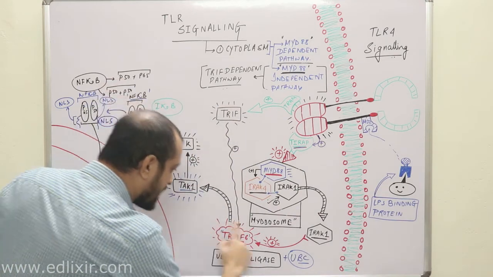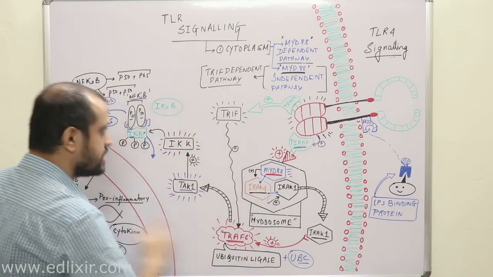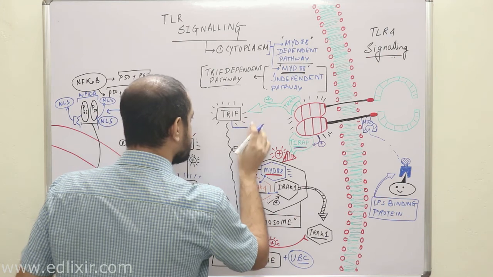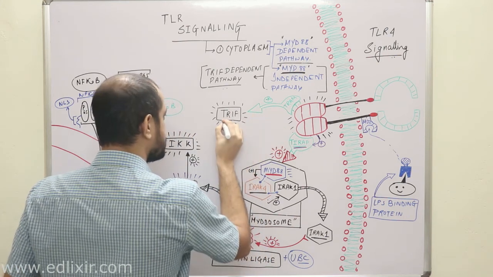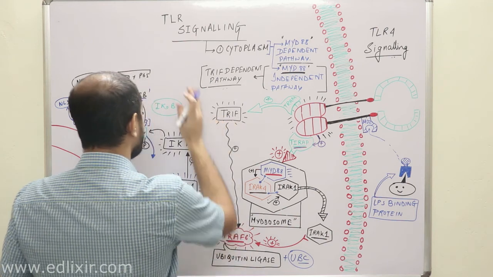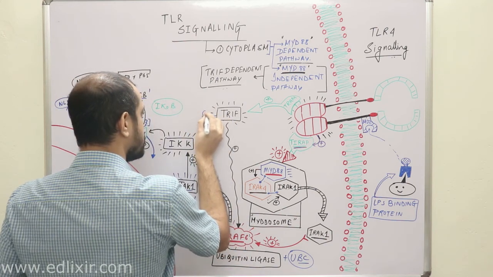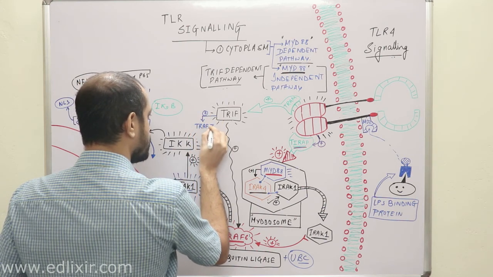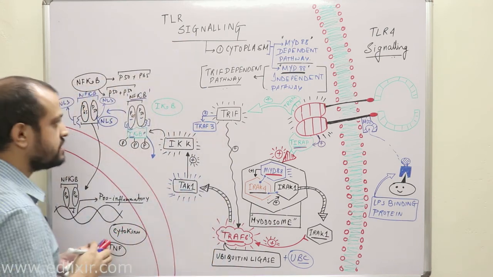TRIF not only activates TRAF6, it also activates a very important, significant protein which is called TRAF3. Clear? They will also activate TRAF3.